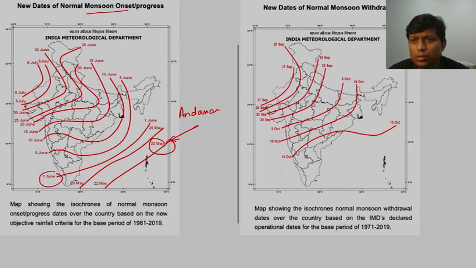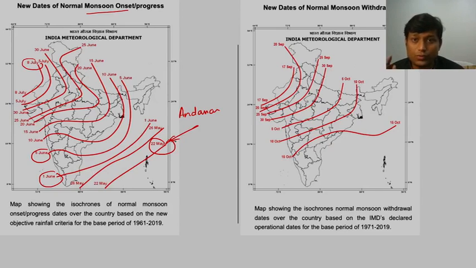Then similarly it progresses by 5th of June. It covers, say, Karnataka, Telangana, that particular part. And finally the last date is by 8th of July only. It covers the rest of India, right? So there is almost a 1.5 months period. Fine. So this was about the onset of monsoon.